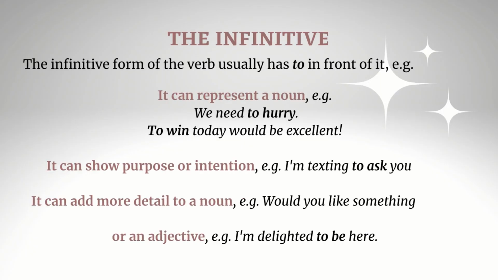The infinitive form of the verb usually has to in front of it. For example, to think. And here again, you're already expert at using the infinitive, even though you might never have seen the word or heard of it before. And here are four different ways we often use the infinitive. It can represent a noun. For example, we need to hurry. To win today would be excellent.